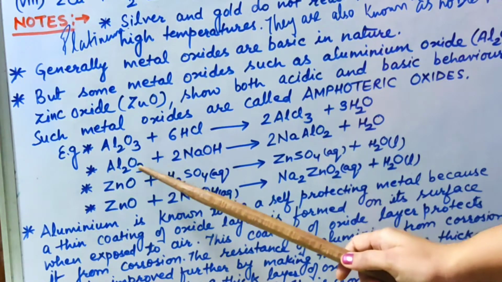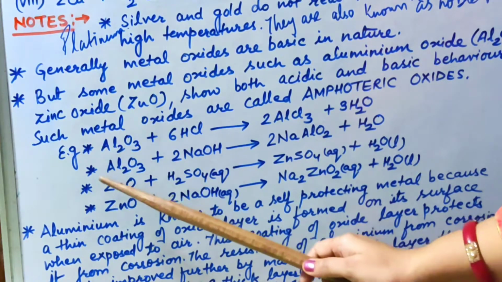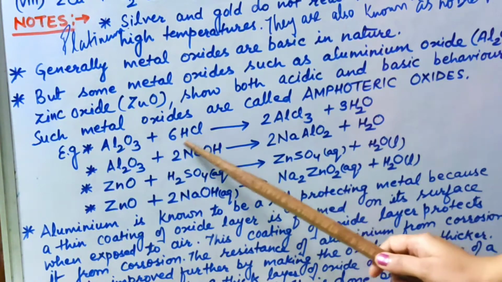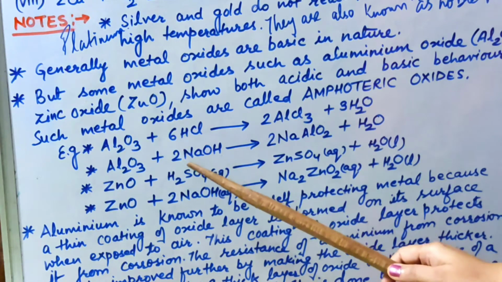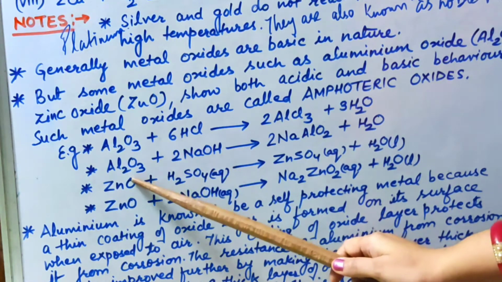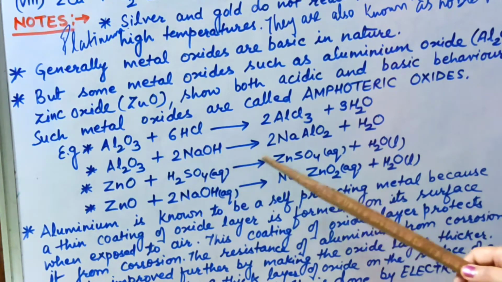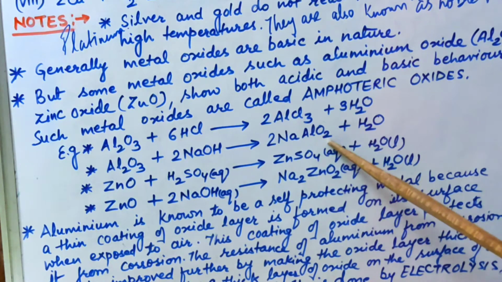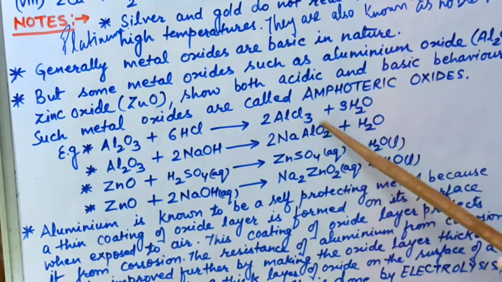In the second reaction, you could see that in this case it is acting as an acid and it is reacting with a base, that is sodium hydroxide. When aluminum oxide reacts with sodium hydroxide, it will form sodium aluminate. This is also a type of salt, sodium aluminate, along with water liberated.